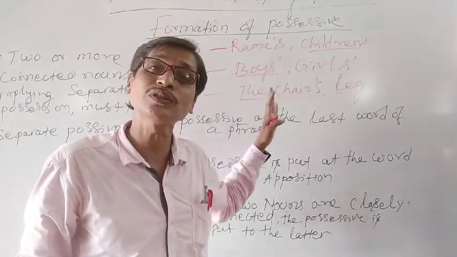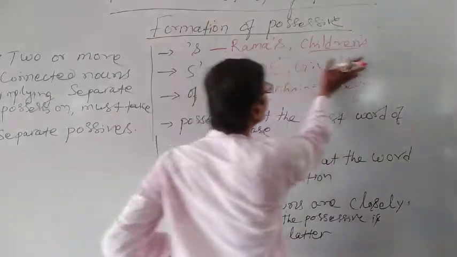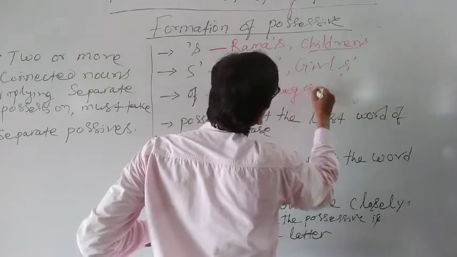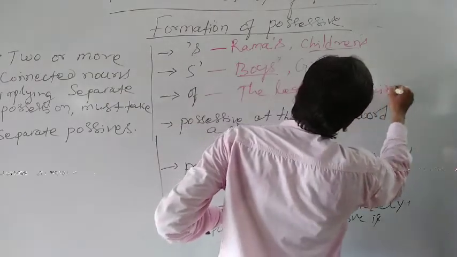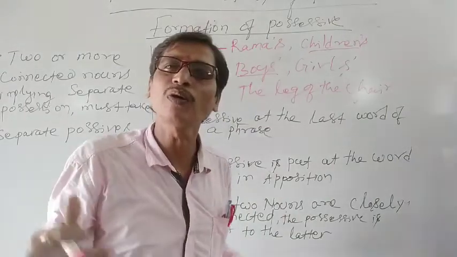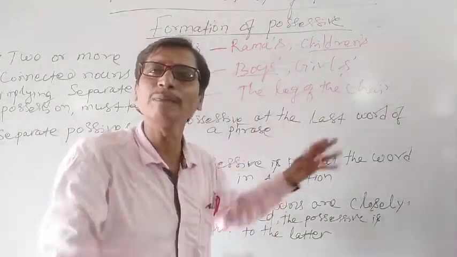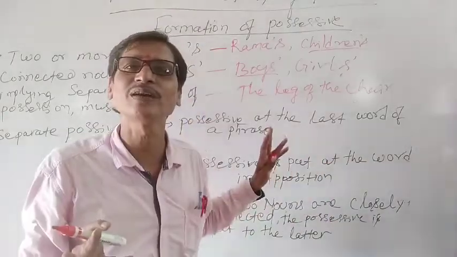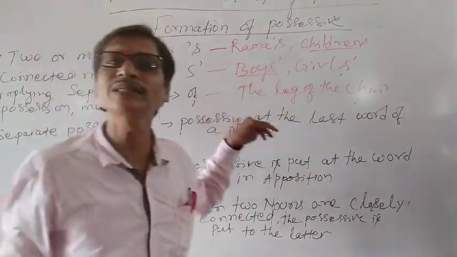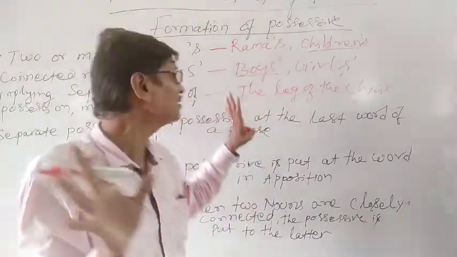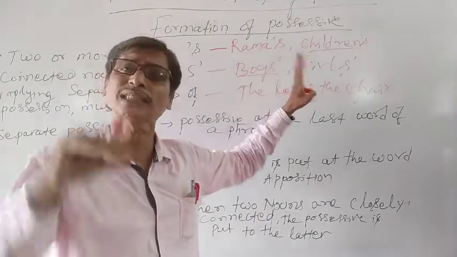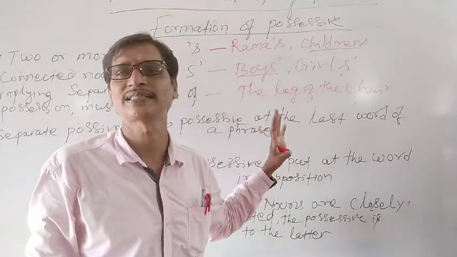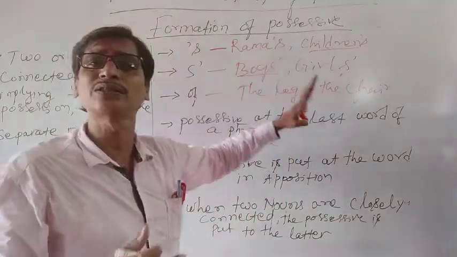In that case, to show the possessive case of this chair, what do we have to do? We have to write the leg of the chair. Understand? The switch of the board, the keyboard of the computer. Computer's keyboard we cannot say. This is the only difference we should understand over here. So of is used for non-living things, the lifeless things, whereas apostrophe S and S apostrophe, as I have told you, are used only for living beings. Okay, so this is what we understood.